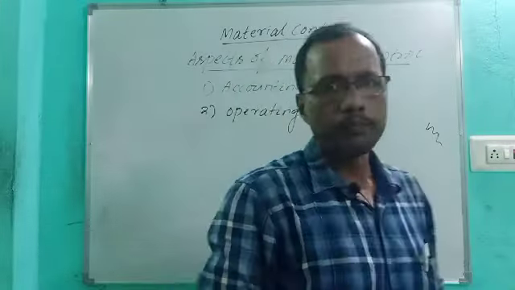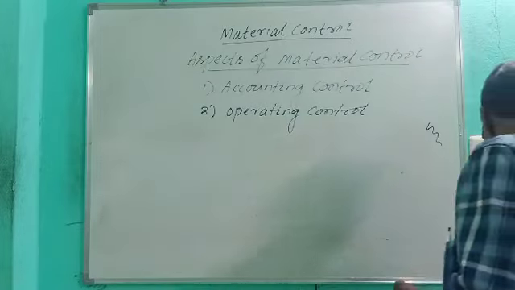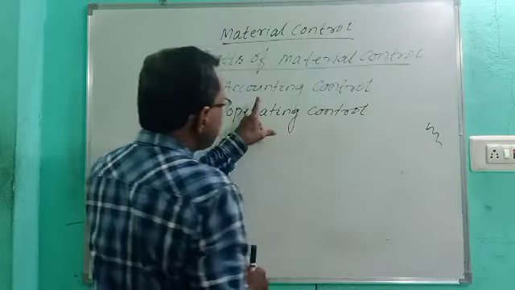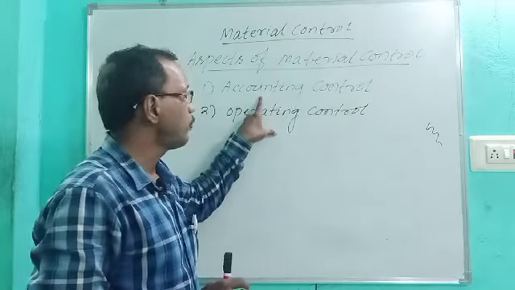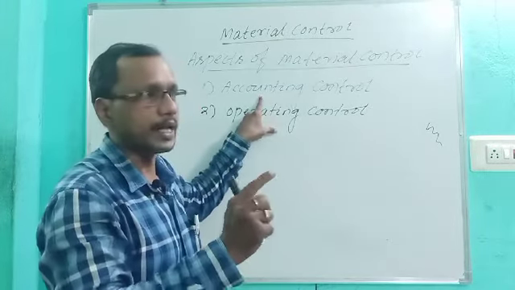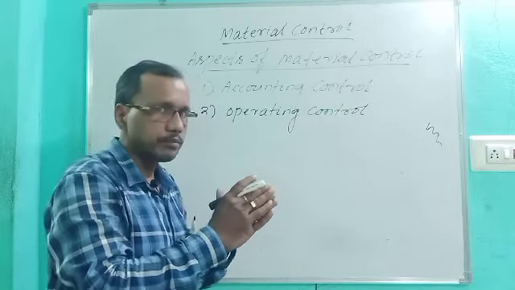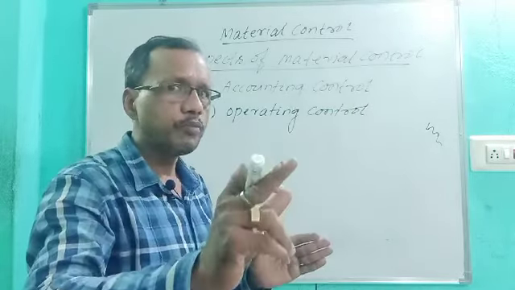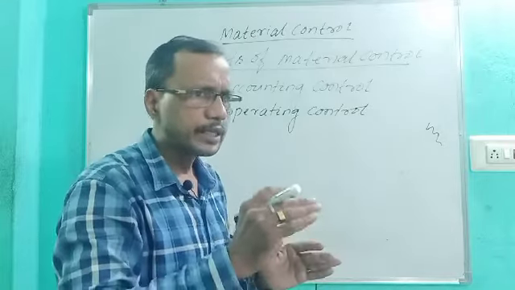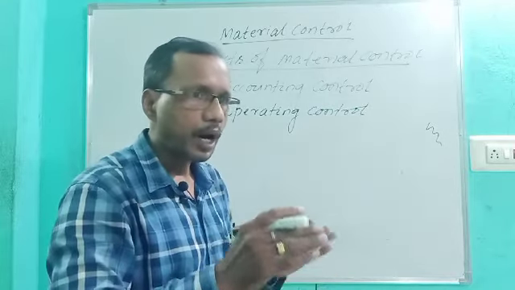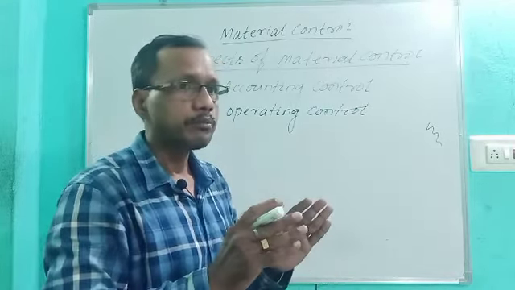Accounting control point of view, here it has to emphasize the recording of records of materials, from the point of purchase up to the point of production, whatever necessary documents are required are to be maintained perfectly.